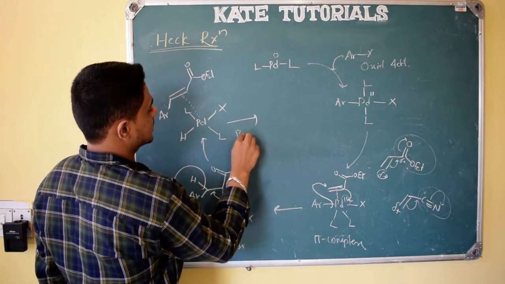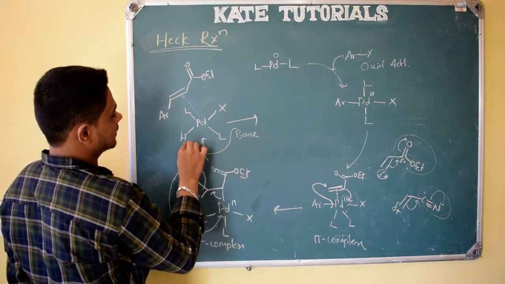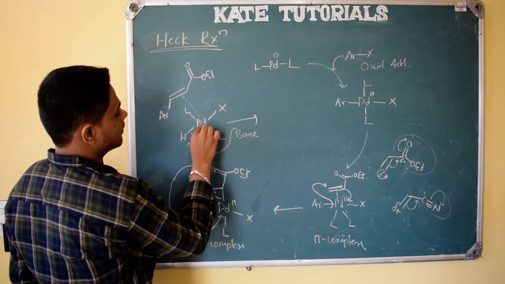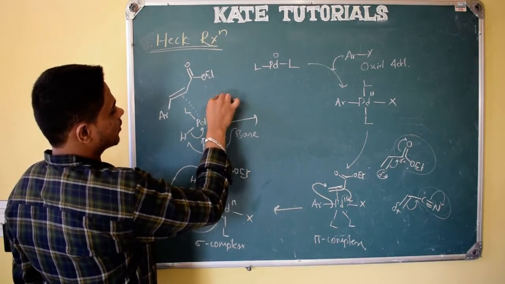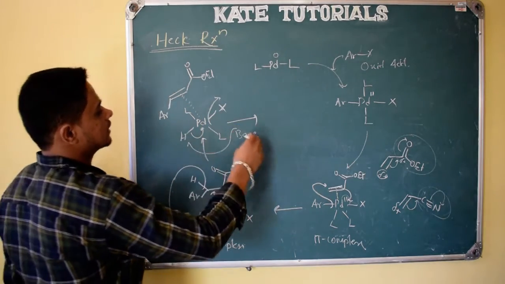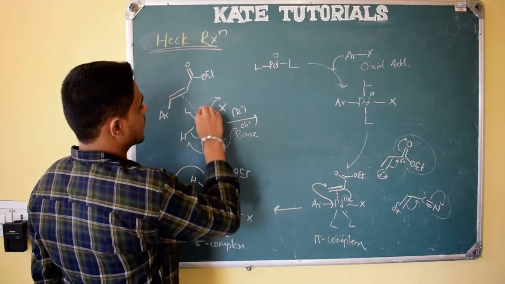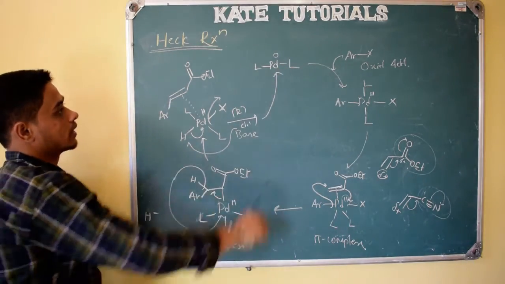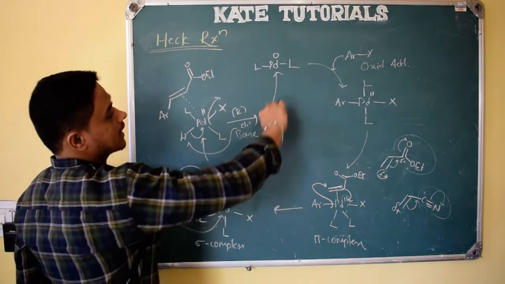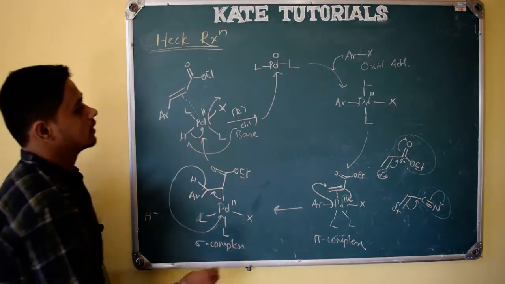In the presence of base, it will take this proton, this electron density moves onto palladium, and the halogen X will take the electron density as X minus. So this step is called reductive elimination. Here the plus 2 oxidation state will again come to 0 oxidation state, so the catalyst is regenerated.